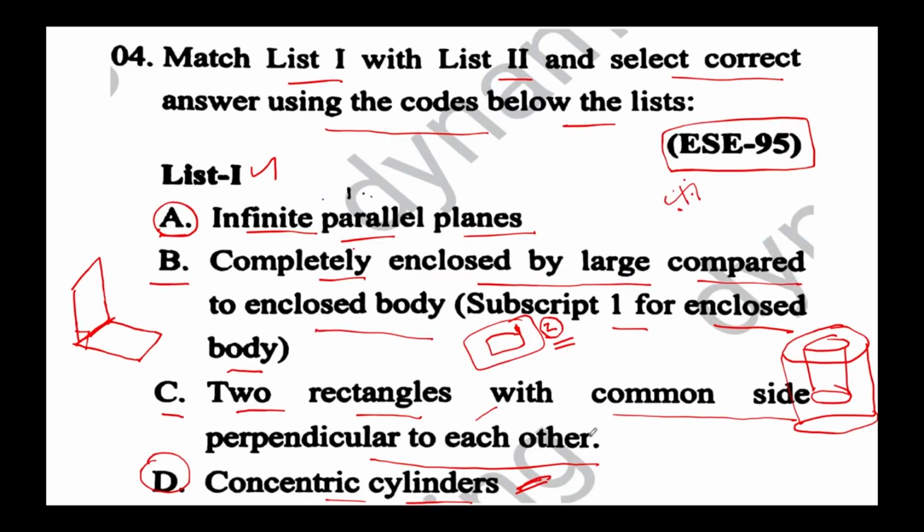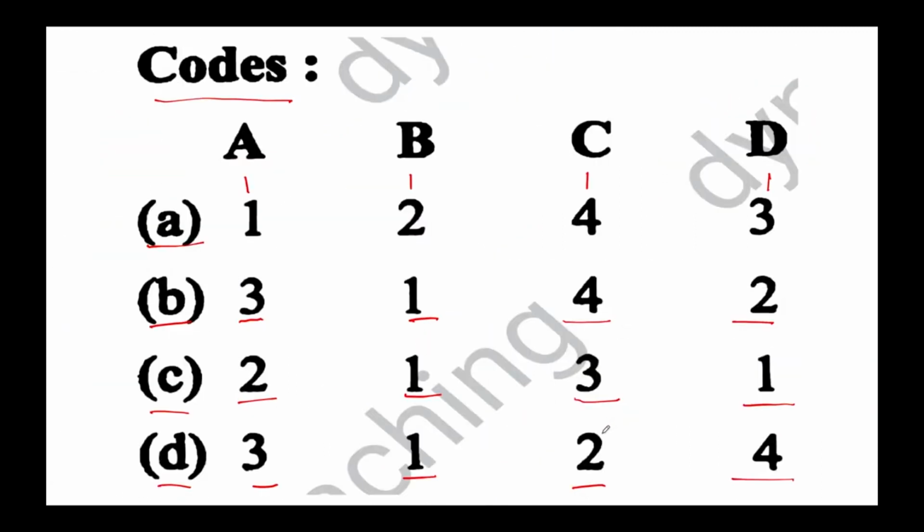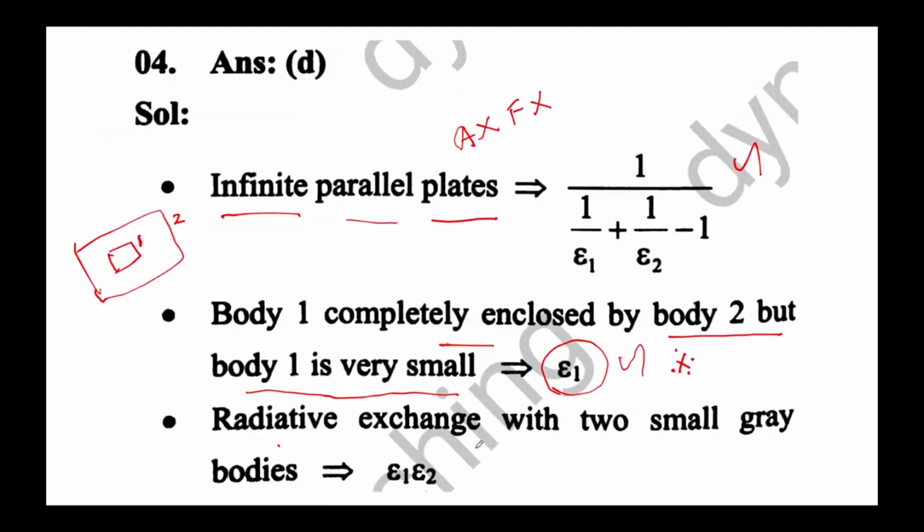Then the third statement is two rectangles with a common side perpendicular to each other, right? For this case, you can consider the radiative exchange between two small gray bodies as epsilon 1 into epsilon 2.